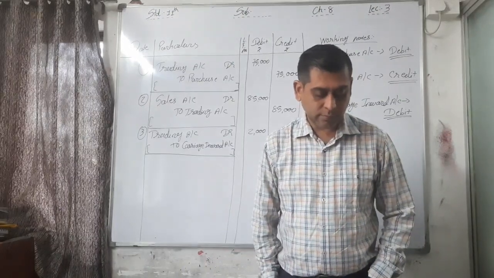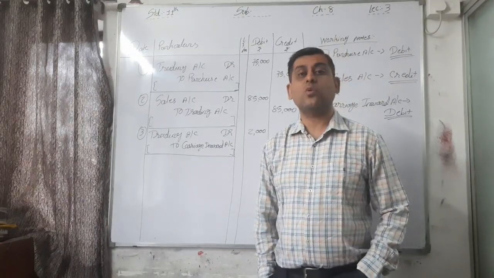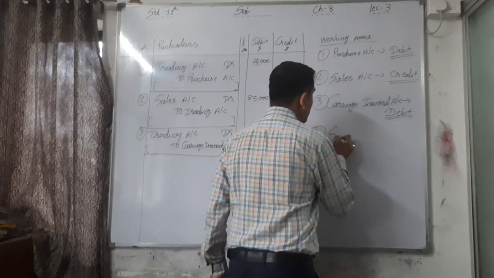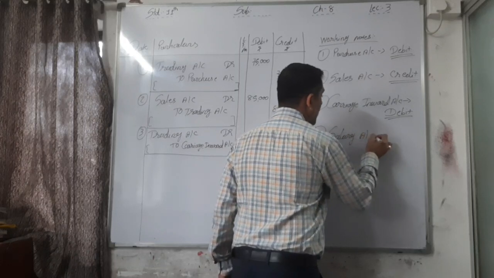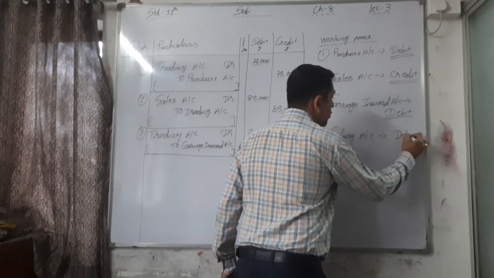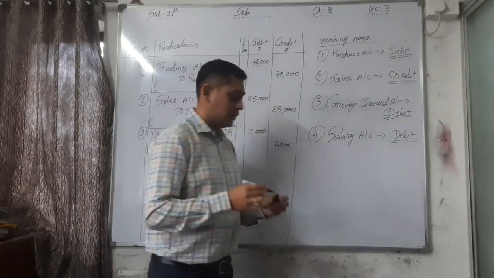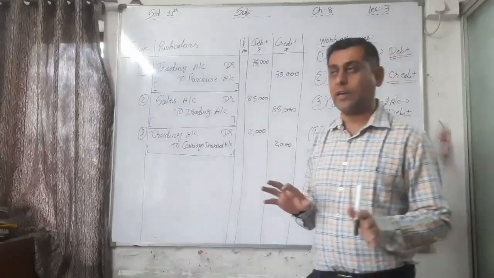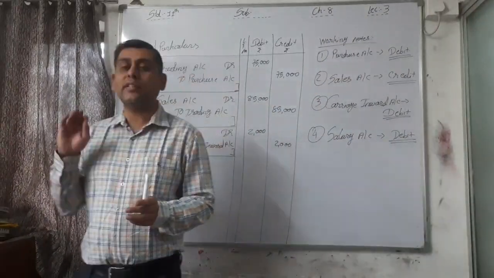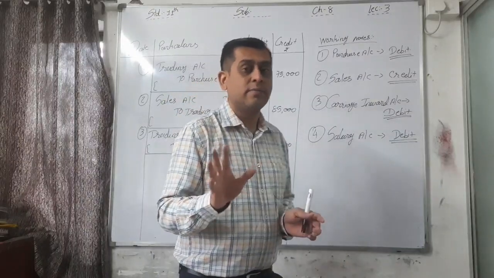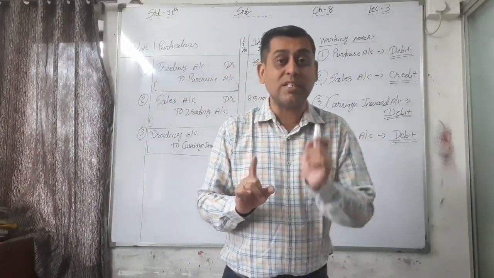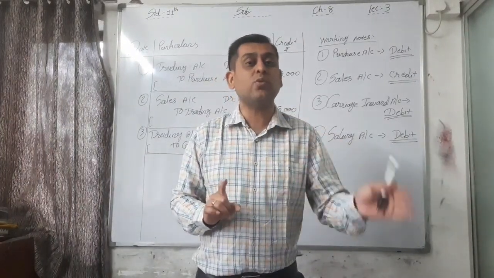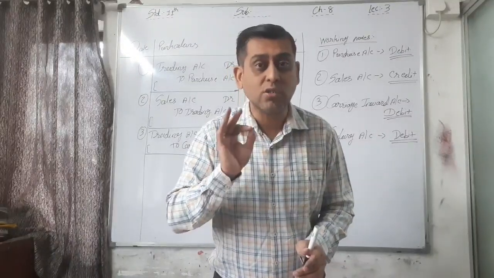Okay, now what? Balance of salary account. Again, the fourth account is salary account. Salary account has which balance? Again, it is our expense, that's why debit balance. All the expenses must be debited, all the incomes must be credited. Salary is our expense, and that's why it has a debit balance. Now it is not a purchase related expense, it's an administrative expense, and that's why it is not transferred to trading account, it is transferred to profit and loss account.